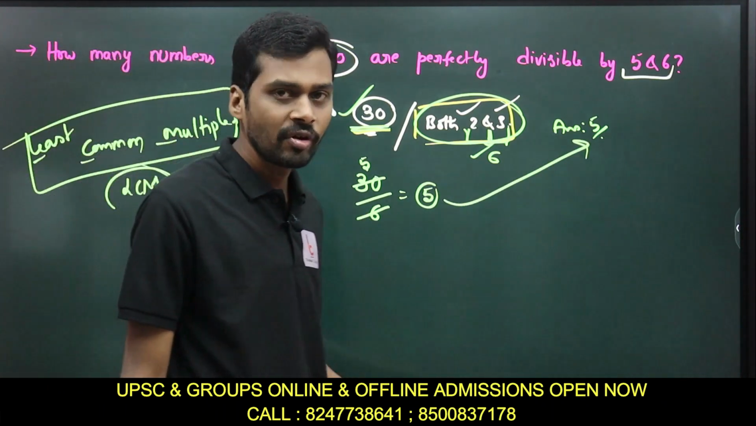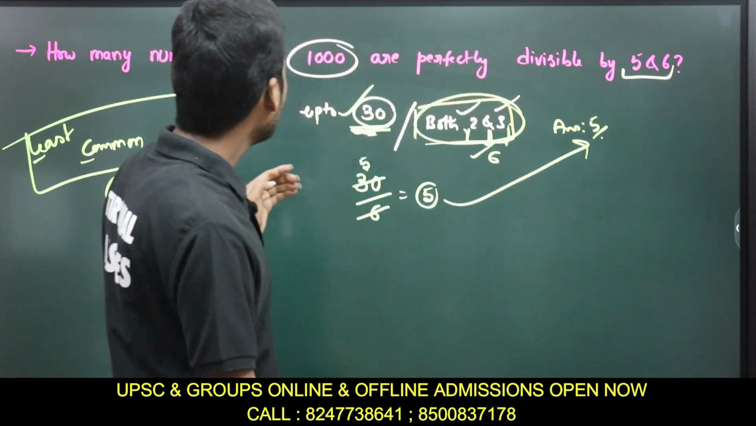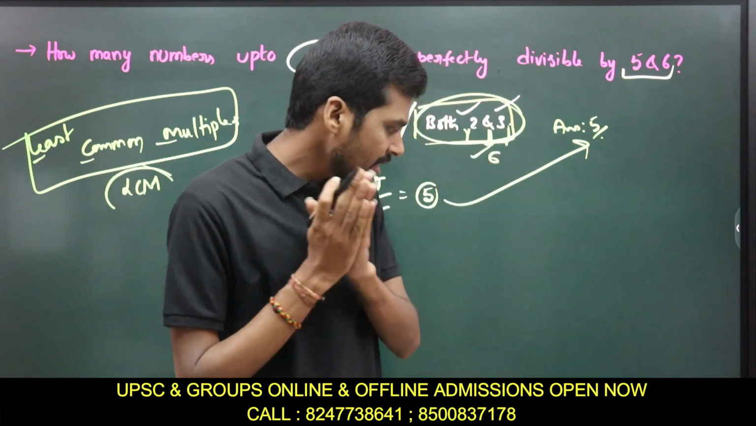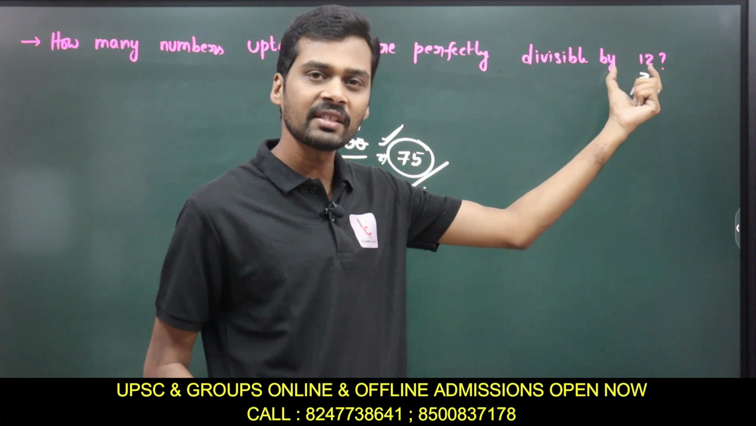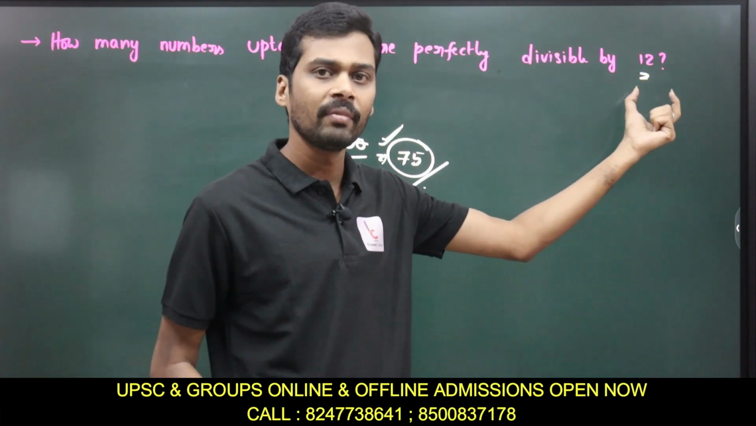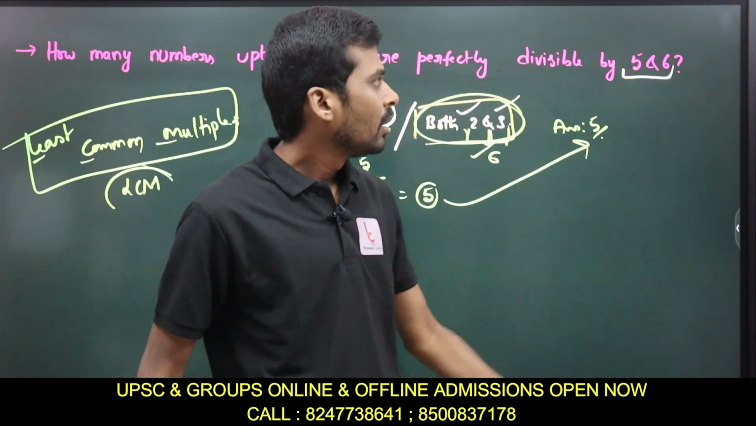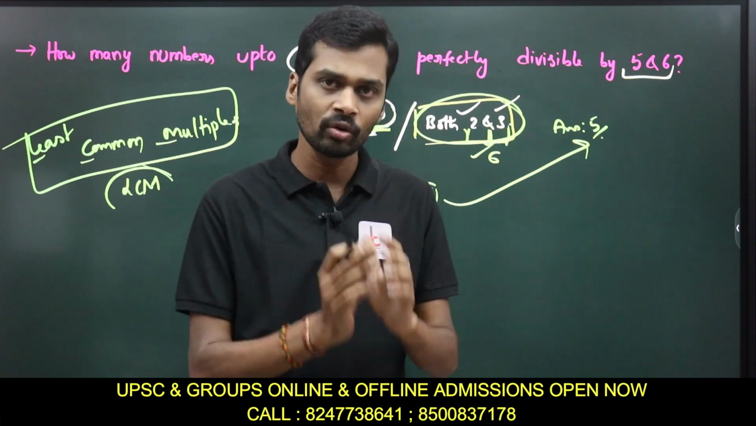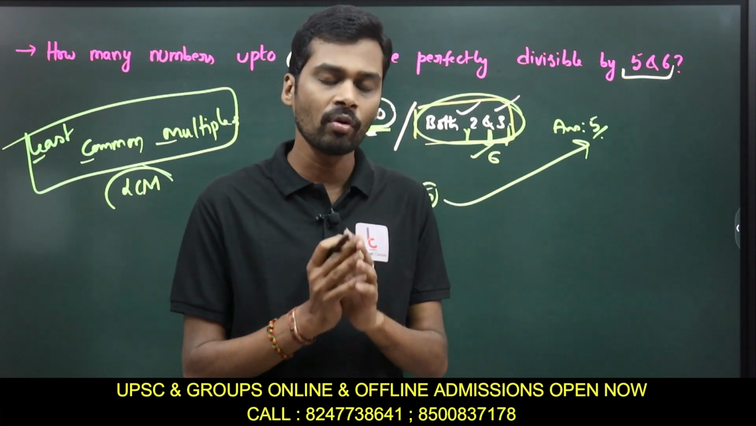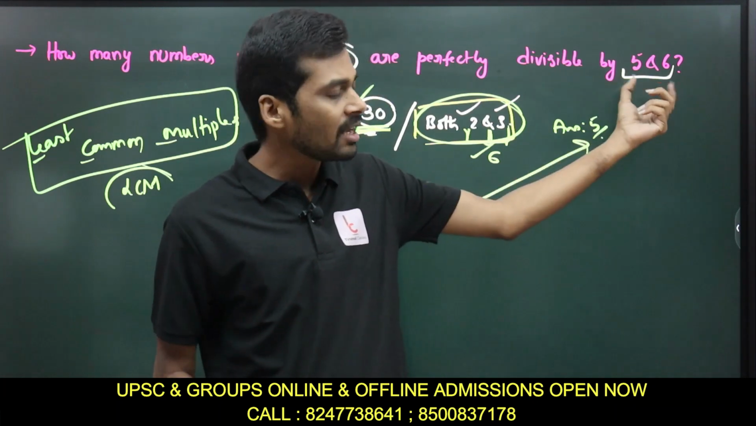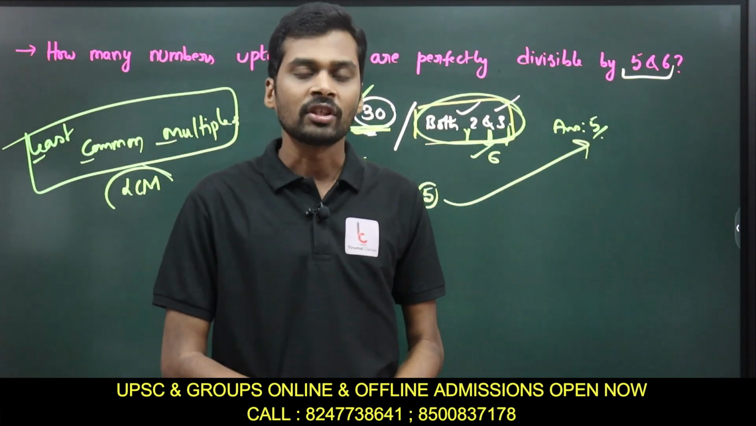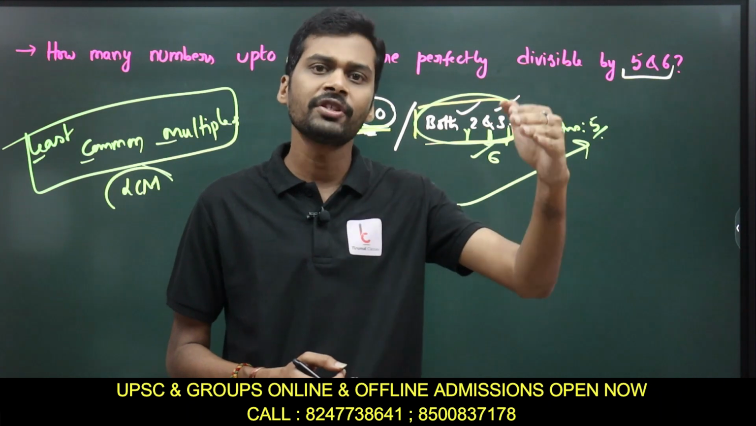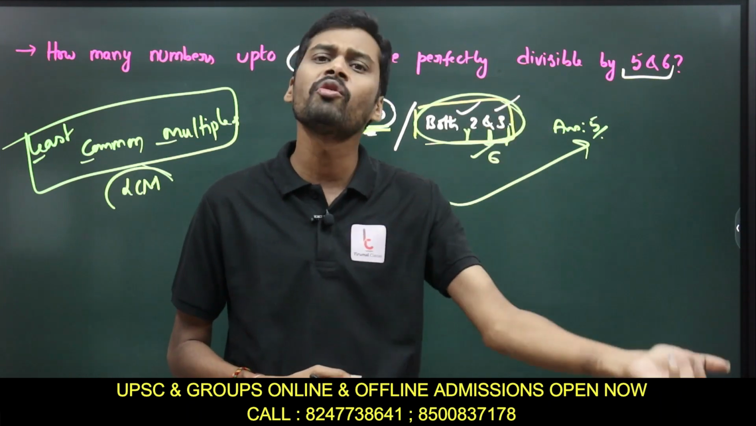Which means, how many numbers up to 30 are divisible by both 2 and 3? Just observe that up to the previous problem, the divisor was a single number, so we were dividing with a single number. We could directly divide the number up to which we are finding by that number, and take the quotient as the answer.